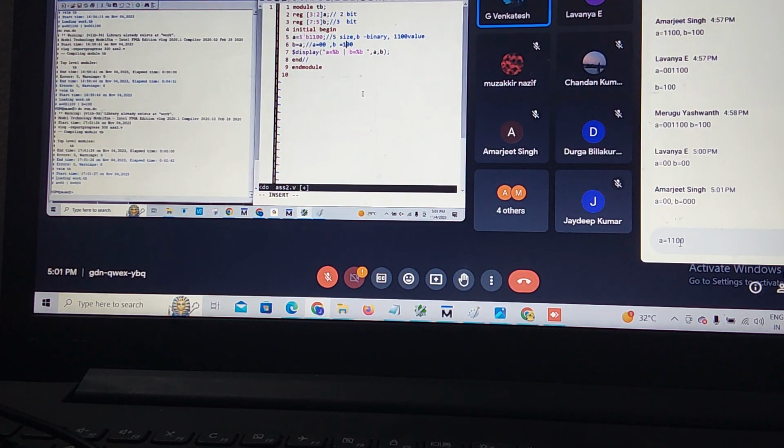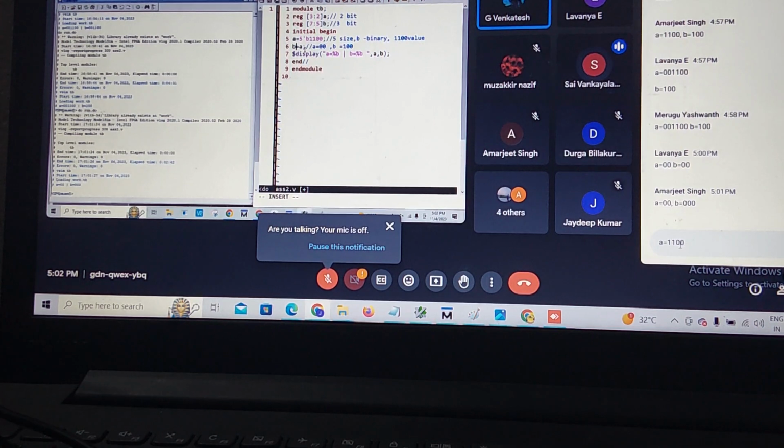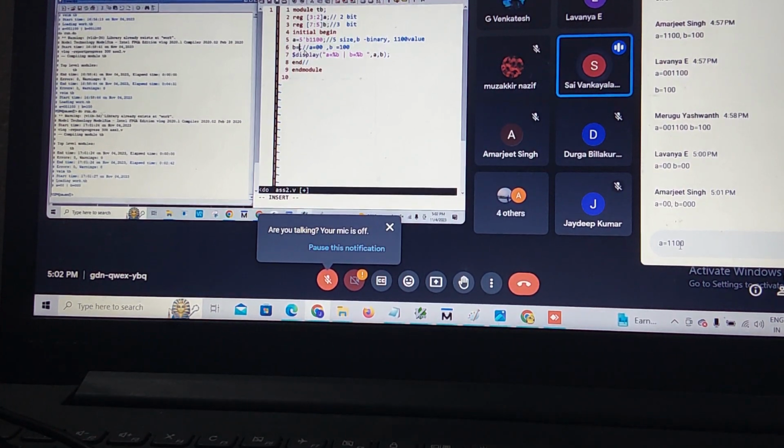There is an error somewhere. Sir, you are assigning A equal to B, sir. That's why it is coming. What? You are assigning A equal to B, right? So A value is 0 0.